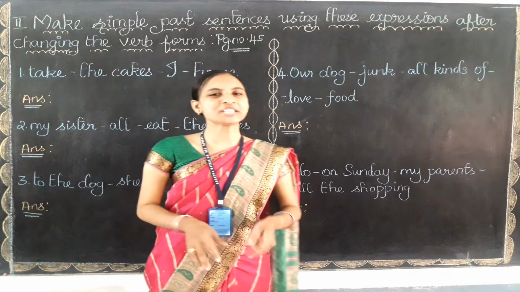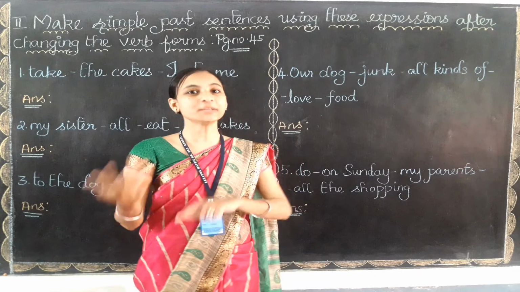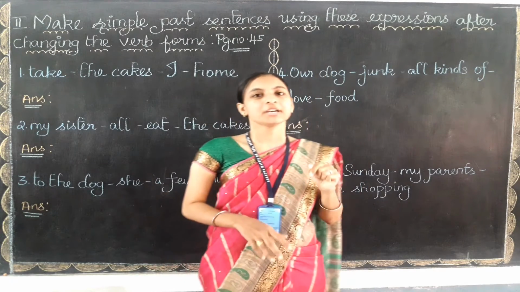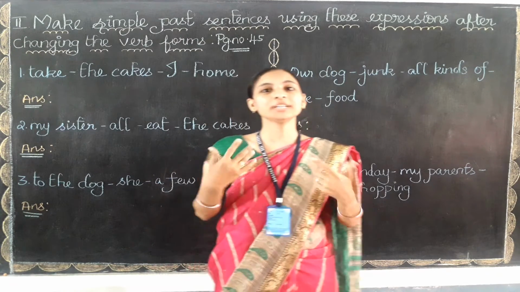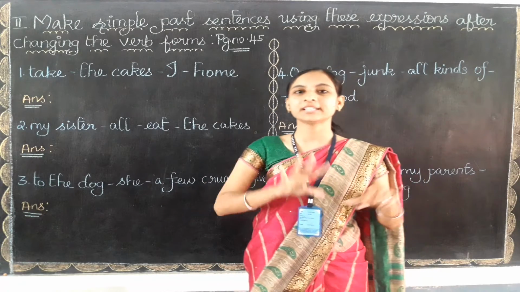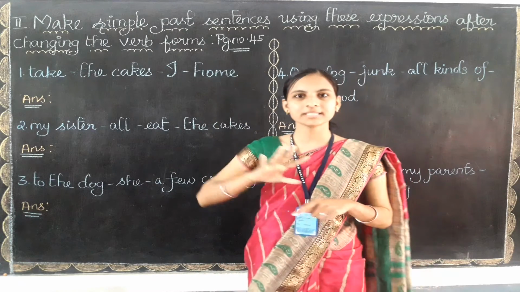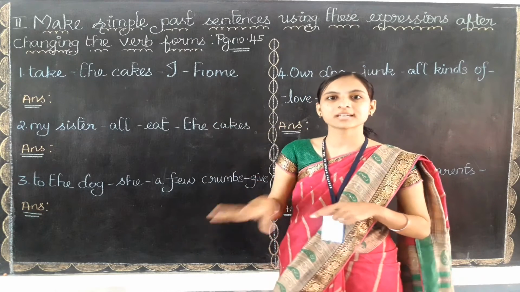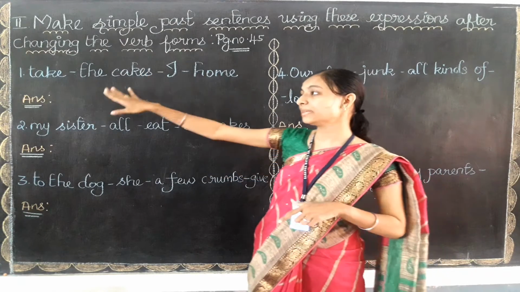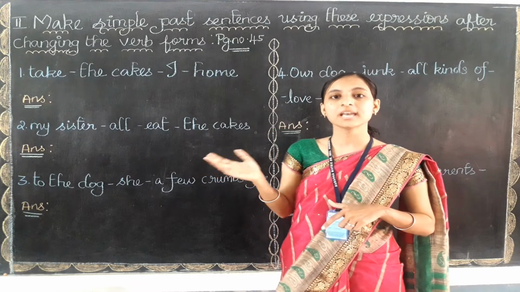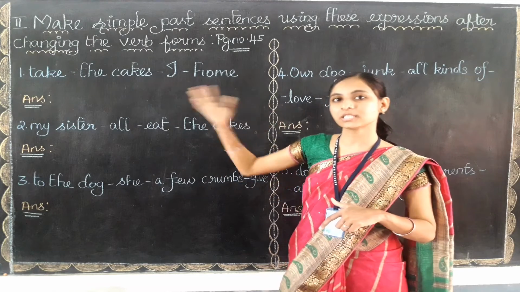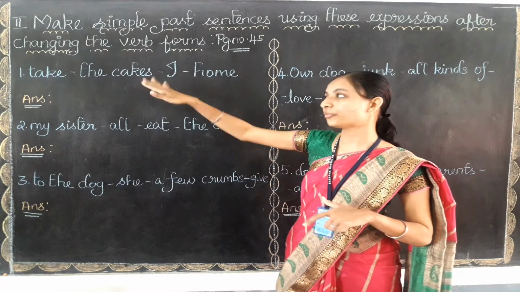Hello children, in this video you are going to do another book back exercise, which is in your book page number 45. So this is the second Roman. What we need to do in this exercise, I will tell you. They have given some sentences which are rearranged. These sentences are scribbled, they have misarranged them, and you need to write these sentences properly with the past verb of the sentence only.